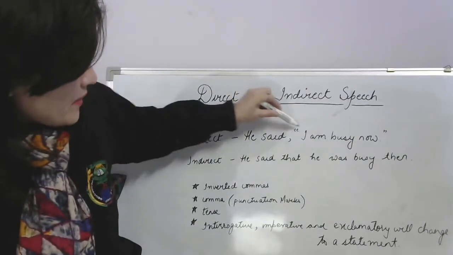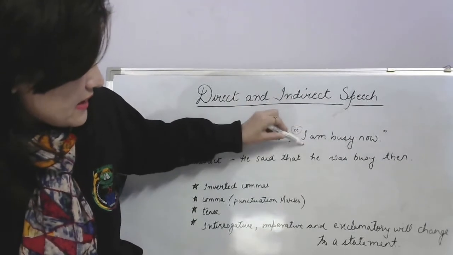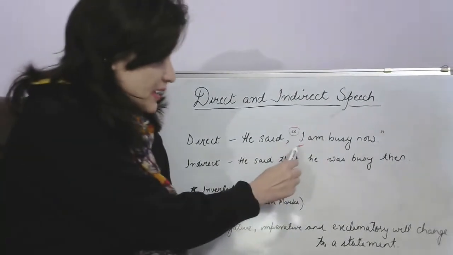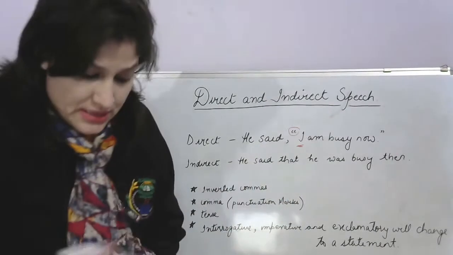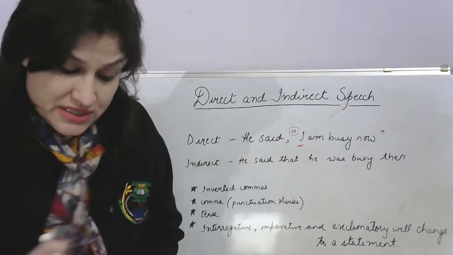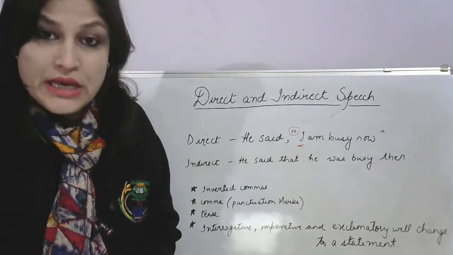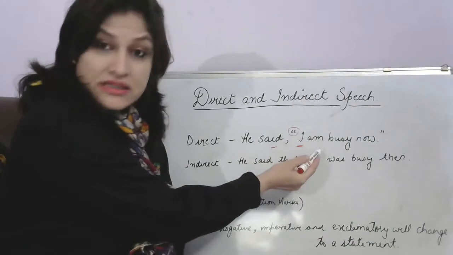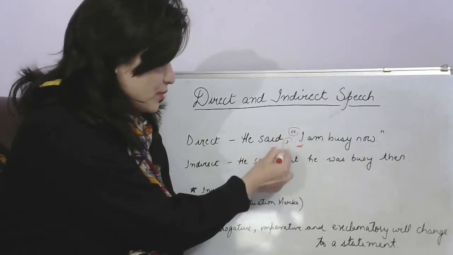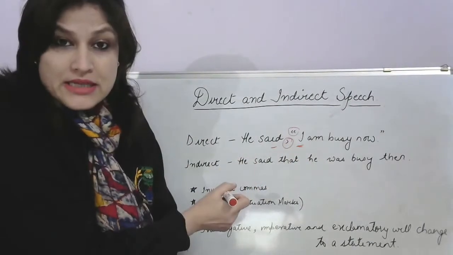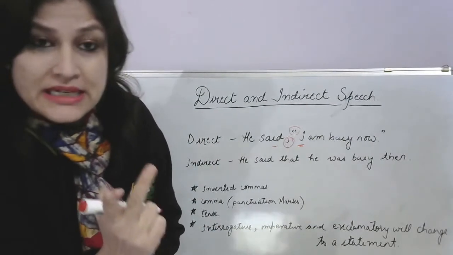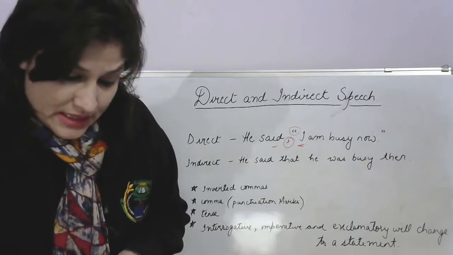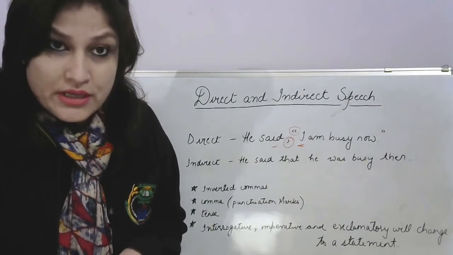First was your punctuation marks, right? Second is the capital letter. You have to make sure that you start with a capital letter, right? The reported speech is separated by a comma from the reporting verb. Now this is the reporting verb and you have to separate the actual speech from the verb with the help of a comma. Is that clear? So first is your inverted comma, second capital letter, third your comma. Now let's continue. This was if you're talking about direct speech.